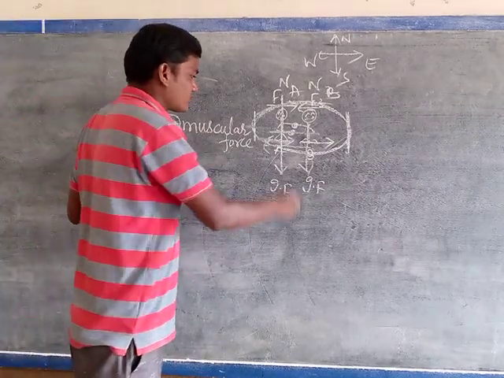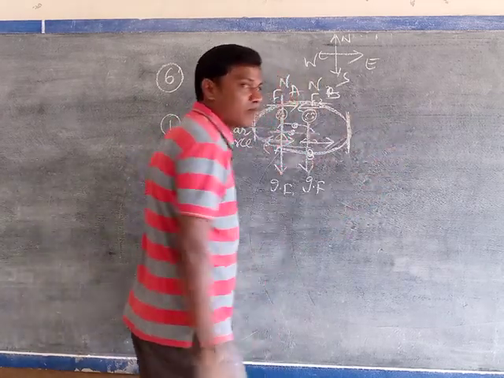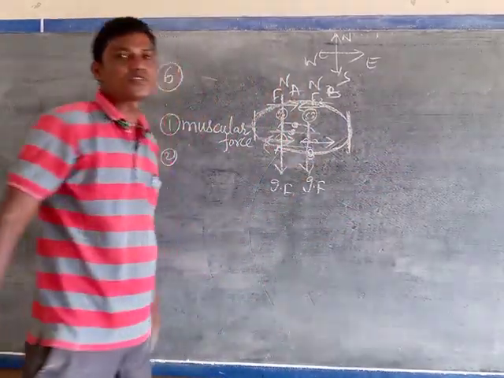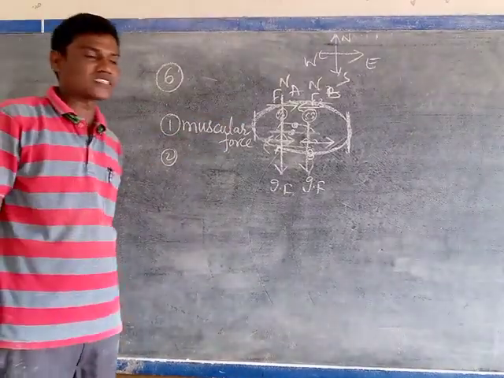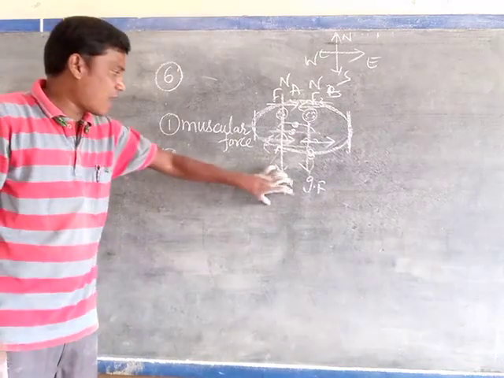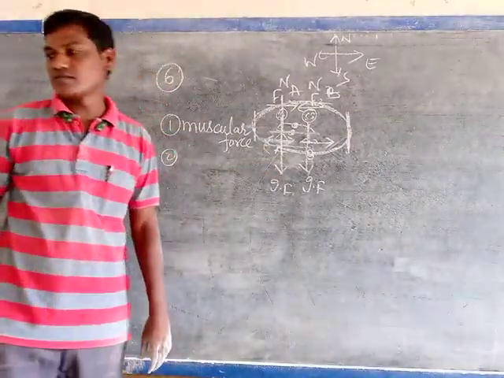Next, if the two persons are moving in one direction, that is the applied force. In the opposite direction, which force? Frictional force. Totally, four forces are acting on the persons: muscular force, gravitational force, normal force, and frictional force.